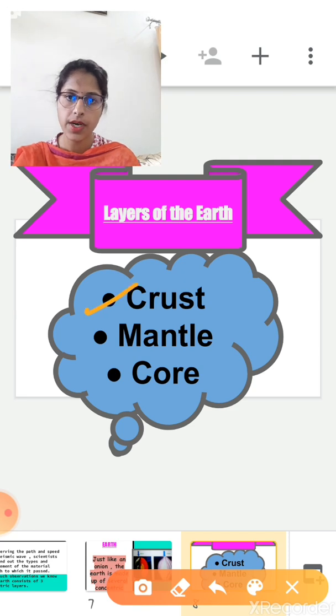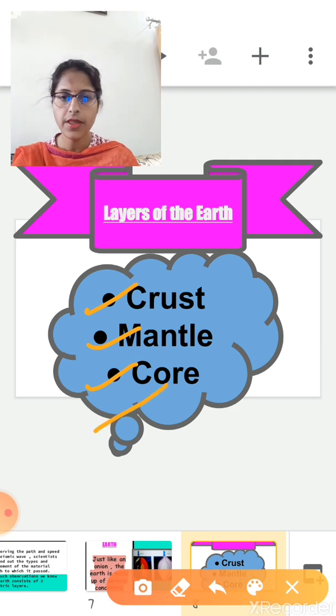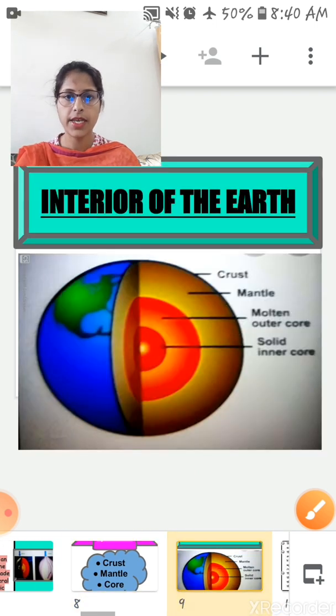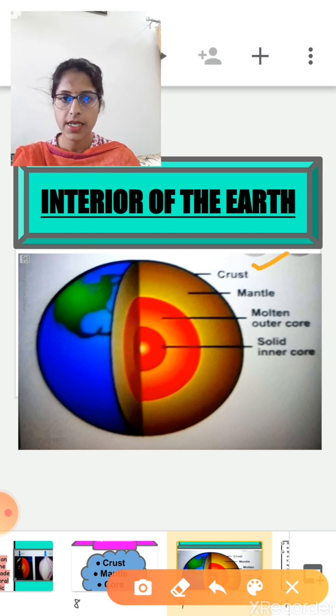First one is the crust, second one is the mantle, and third one is the core. Now core is further divided into 2. First one is the outer core and the second one is the inner core, right? Okay, let's understand these layers with the help of the diagram. So this is the interior of the earth. First layer is the crust, second layer is mantle, and the third layer is the core. So core, as I said, is further divided into 2. First one is the outer core and the second one is the inner core. Is it clear?